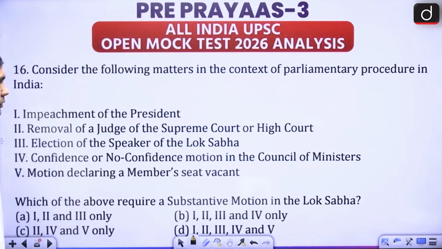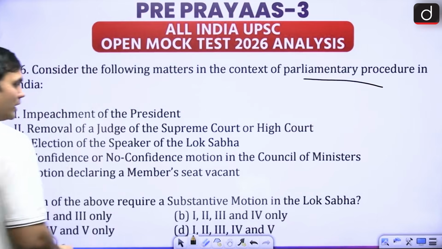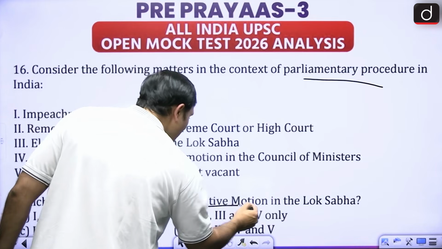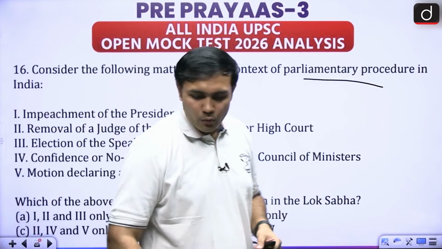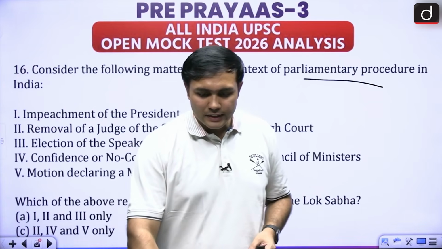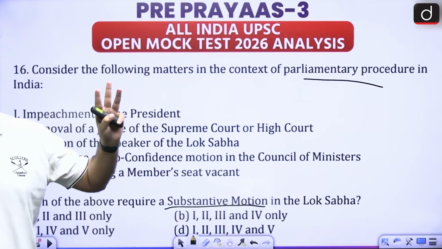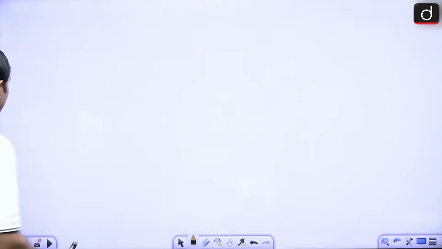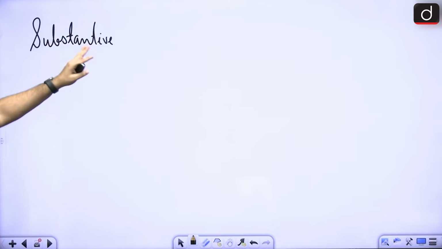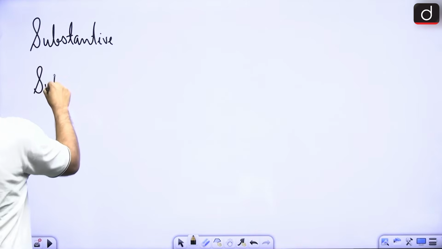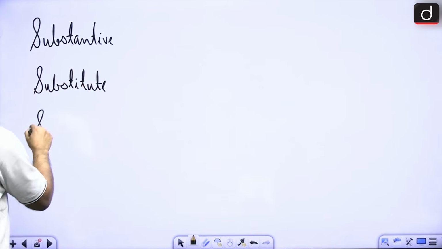Why have 84% of the people gotten it wrong? This is with respect to parliamentary procedures, and this particular question is asking about substantive motion. Now, substantive motions are what kind of motions? Can anyone tell me? It is a very, very important aspect. See, there are 3 kinds of motions, we know, na? Which are these? There is substantive, then substitute, and lastly there is subsidiary.